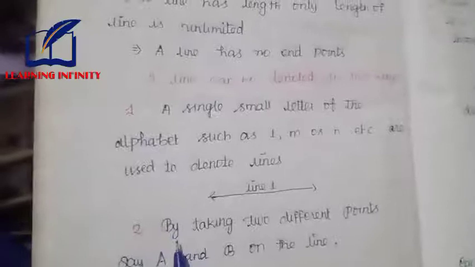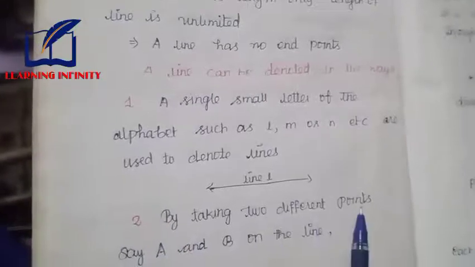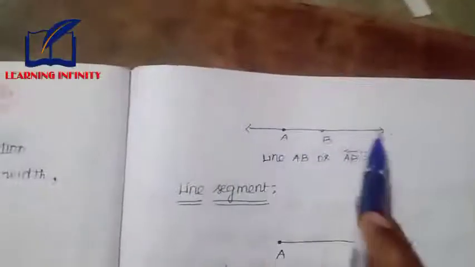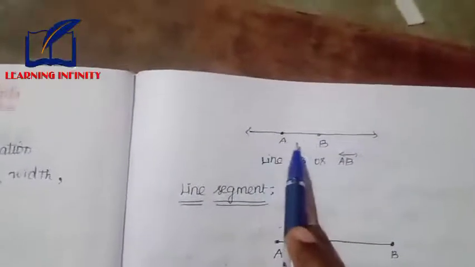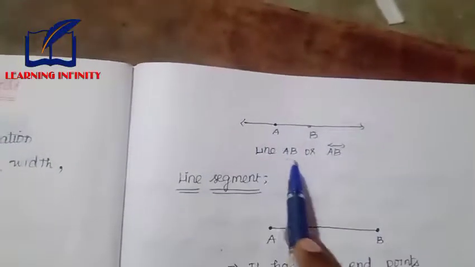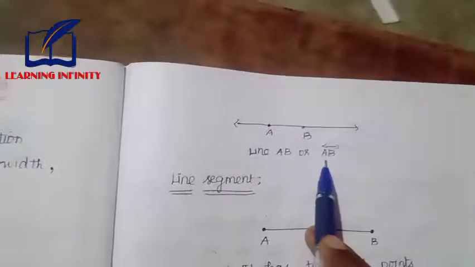Next one, by taking two different points, say A and B, on the line. Here see this diagram. This is the line. There are two points on the line, A and B. We read it as line AB.